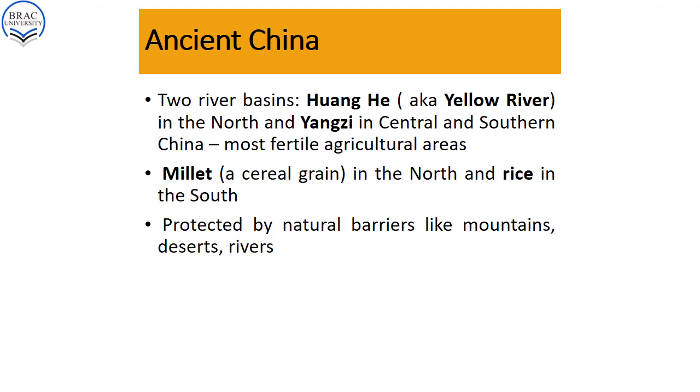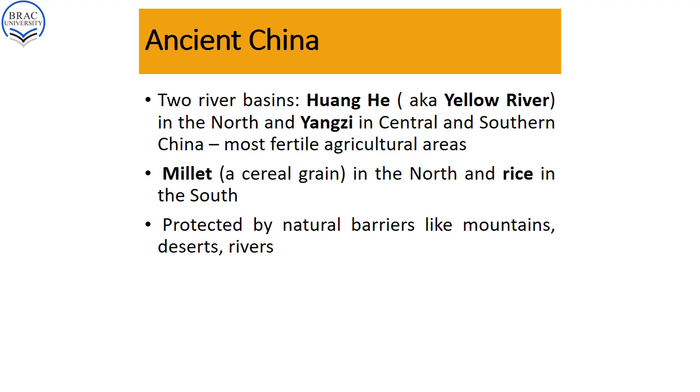Since those two rivers played a very important role in making the land very fertile, there were developments of agriculture and some other issues connected with agriculture, and that agricultural development ultimately led to the emergence of ancient Chinese civilization in the very ancient days of Chinese history.